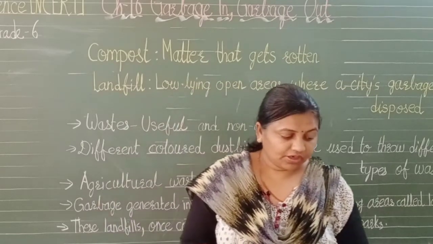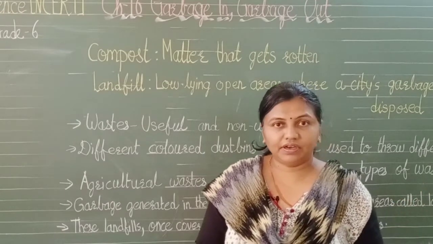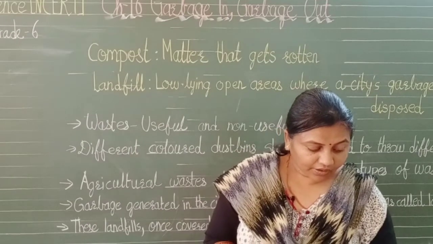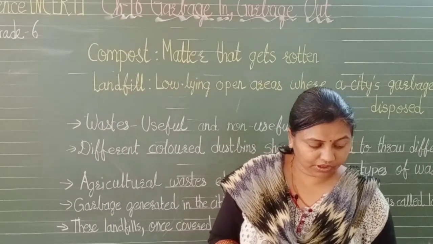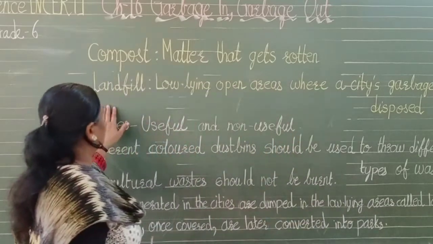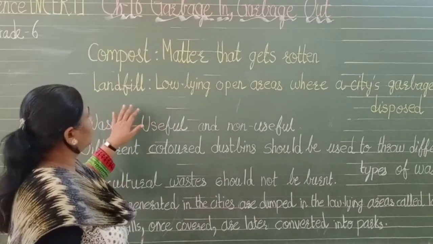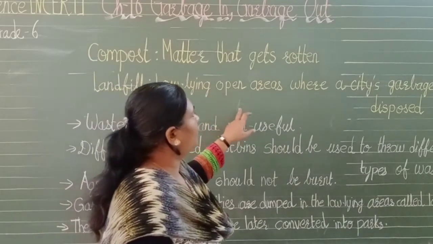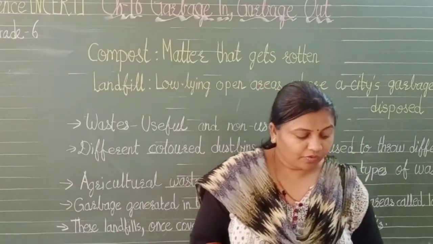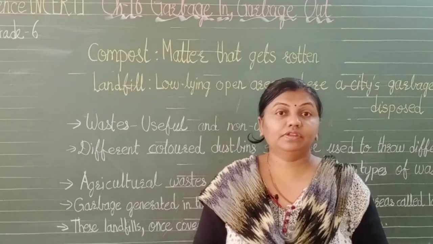the plants. Now after the collection of this garbage, it is separated, one which is useful and one which is not useful, and the non-useful component is separated and then spread over the landfill. As I told that it is spread over the landfill, which is the low-lying open areas where the city's garbage is disposed. What happens after filling this with the garbage?